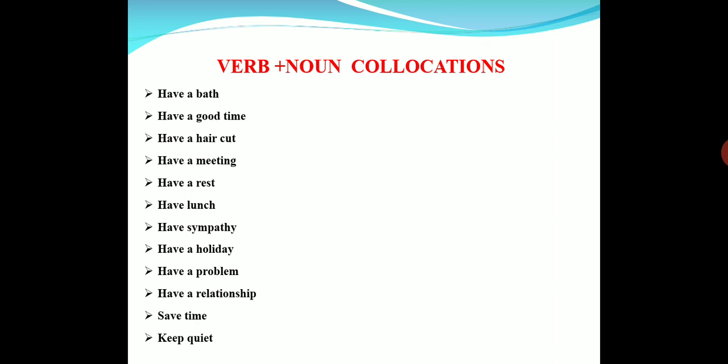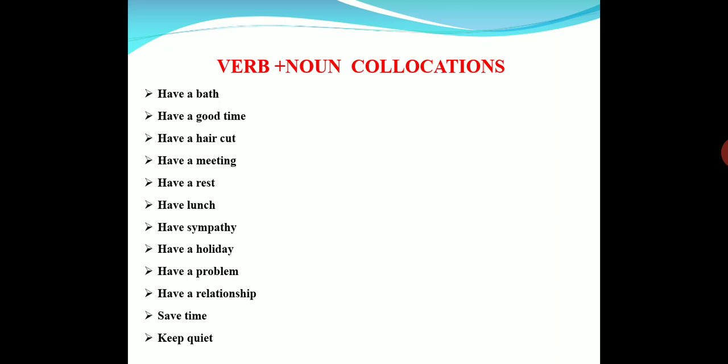Have a meeting. Have a rest. We had take a rest and have a rest. Sometimes so many verbs can be used for a single meaning. Have lunch. Have sympathy. Have a holiday. Have a problem. Have a relationship.